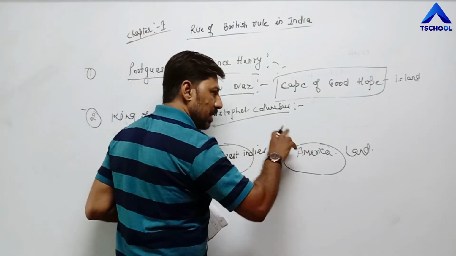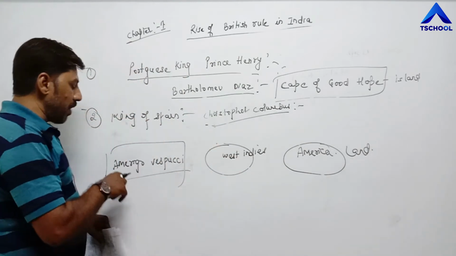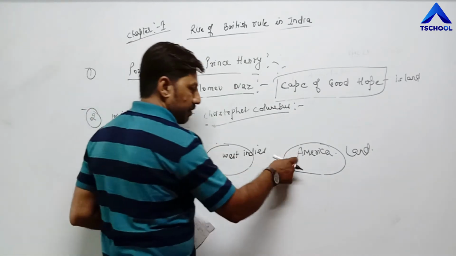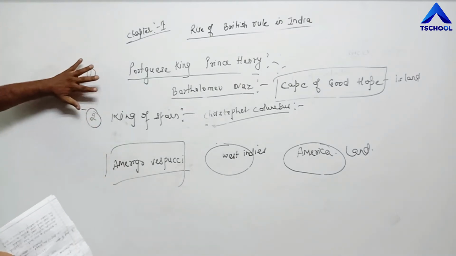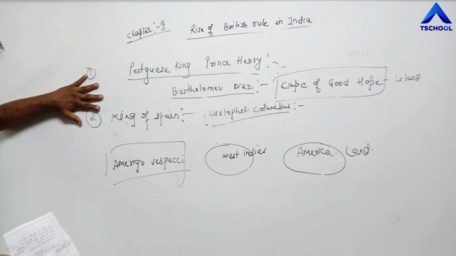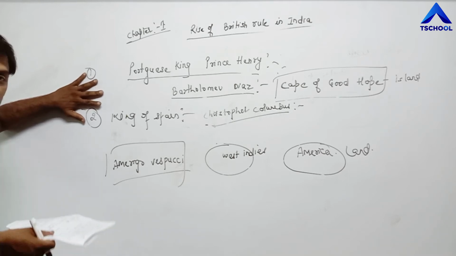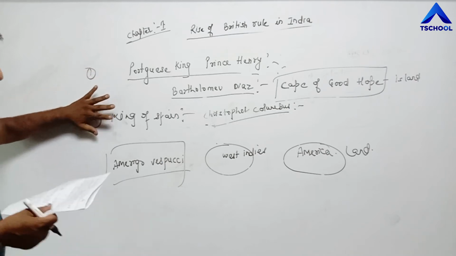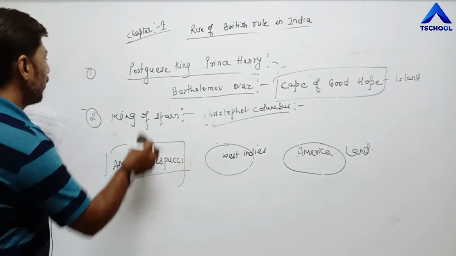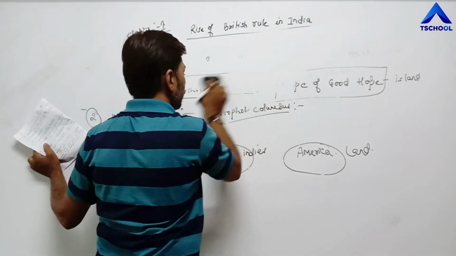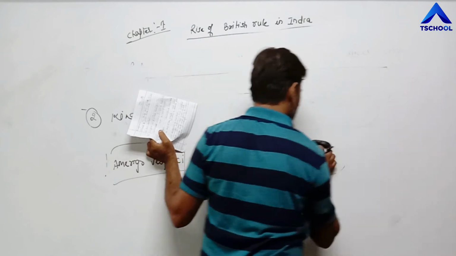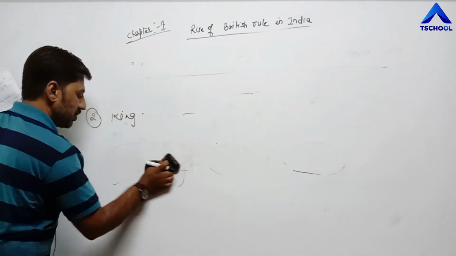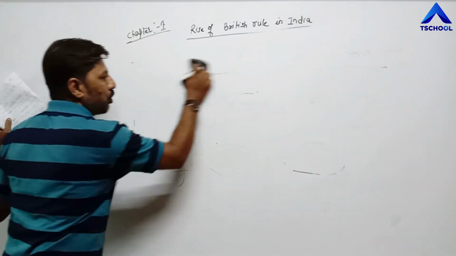Then this land was given a name on the name of Amerigo Vespucci, America. In short, we can say that despite the efforts of these two different countries, they could not find the sea route to India. Then the third one is, finally, we all know the name of Vasco da Gama. He was a Portuguese sailor. Sailor, you know, those who are driving a ship or boat are called sailors.